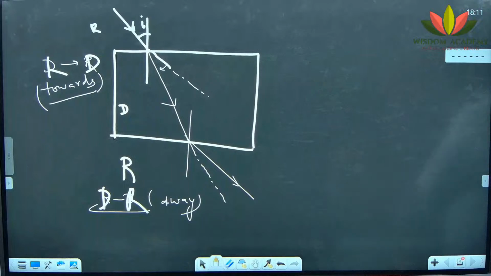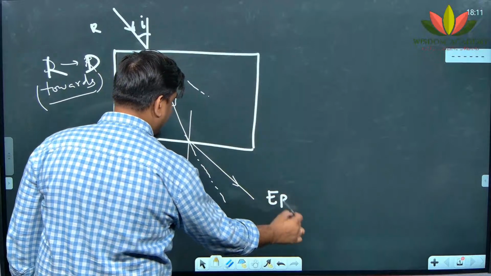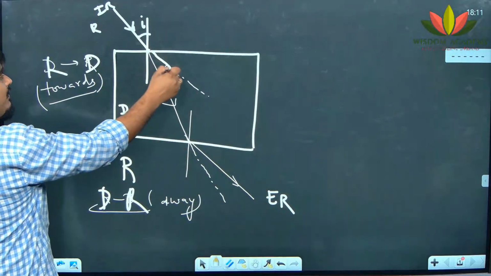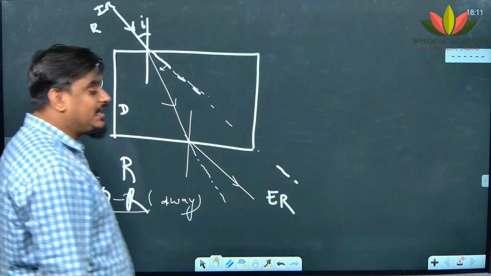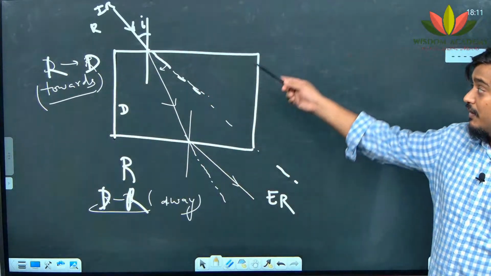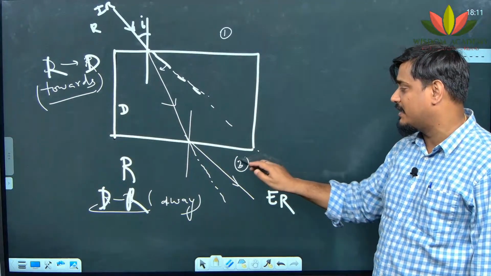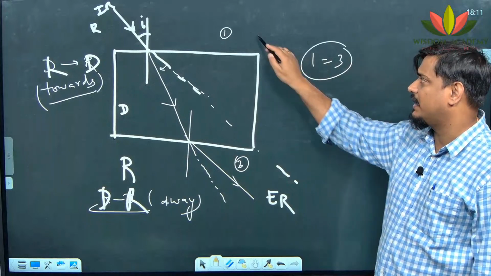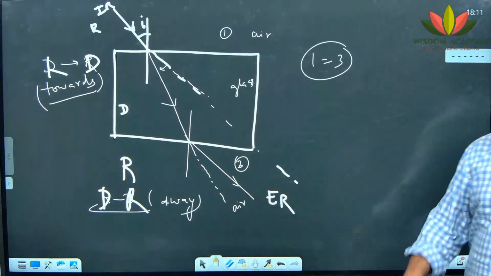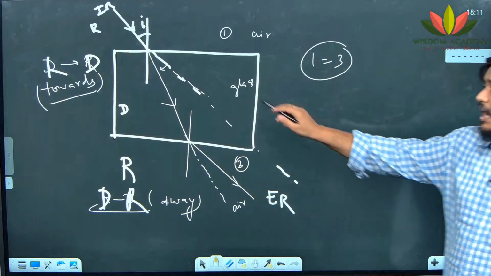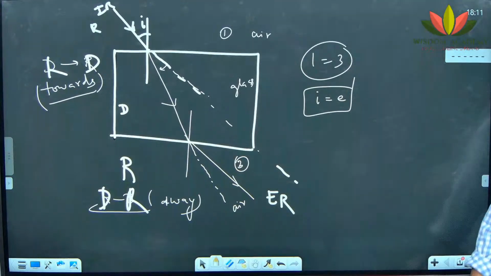Yes. Now what you should remember is, this ray which is called the emergent ray and this ray which is called the incident ray will always be parallel. Why will it be parallel? Because whenever the light ray is passing through a rectangular glass slab, and the first medium and the last medium are the same, that is first and third are the same, isn't it? Here air, here we have glass, here we have once again air. So if the first medium and the last medium are the same, the angle of incidence will always become equal to the angle of emergence, and so the lines become parallel.